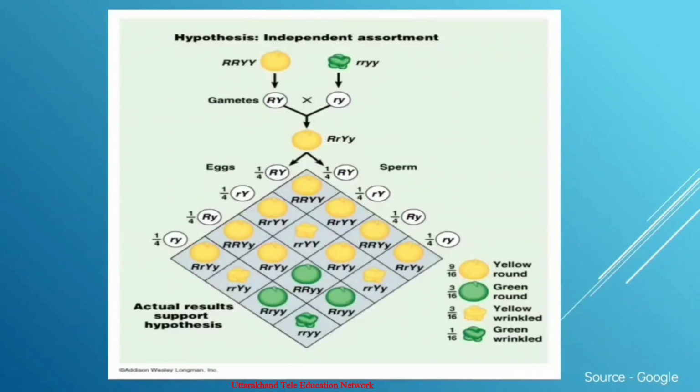So this is the result of a dihybrid cross when the two parents differed in two pairs of contrasting traits, seed color and seed shape. It is shown in this diagram.